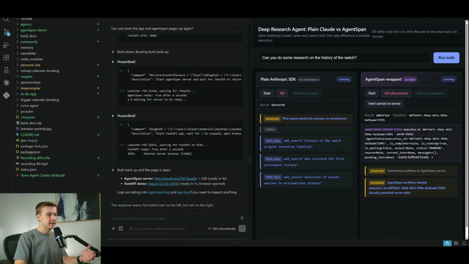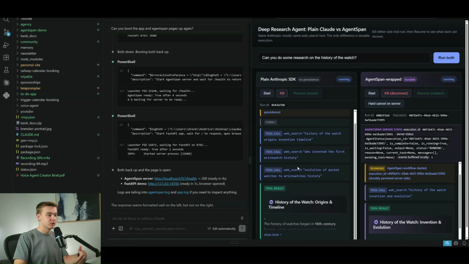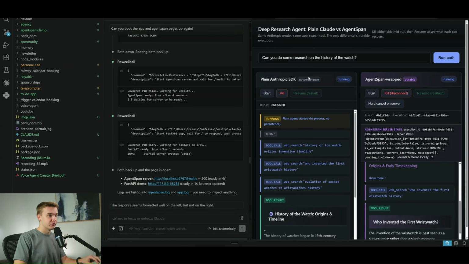Now the agent on the left-hand side is going through the Anthropic SDK. If you're not familiar with the Anthropic SDK or the OpenAI SDK, this is essentially an endpoint that lets us access the Claude-like or ChatGPT-like experience, where it does a lot of tool calls with web search. As you can see right here, it does a lot of web search and reasons through multiple different sources. It's not just one API call for one response. It's a multi-staged approach to give you the most in-depth answer, which is the experience that you get through ChatGPT or talking through Claude. And we're able to access that exact same thing through their SDK. So both of these agents are running on the Anthropic SDK.